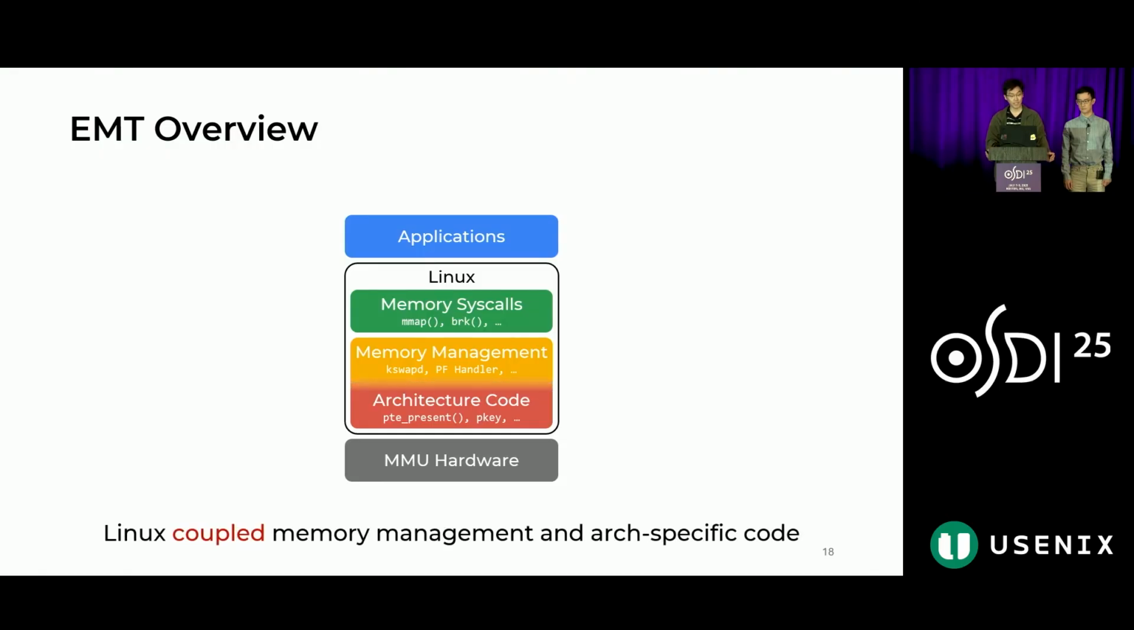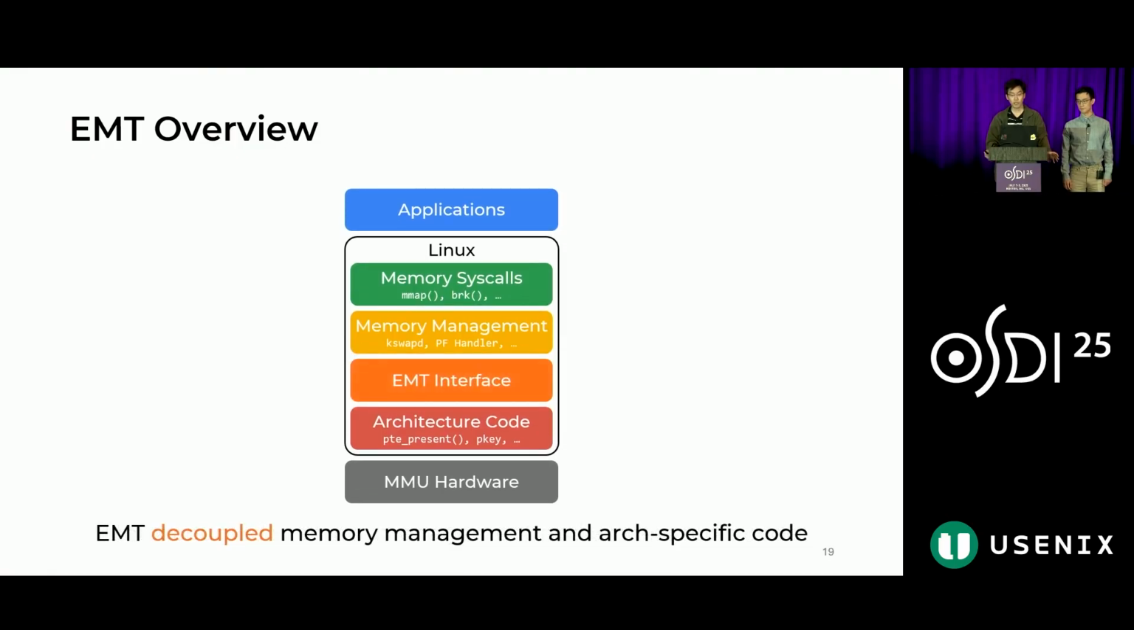However, due to the Linux design, many architectural assumptions are hard-coded in memory management and tightly coupled with architecture-specific code, rendering adopting new designs like ECPT very difficult. To solve this problem, in EMT, we introduce a new abstraction and the corresponding interfaces to decouple these two parts, so that users can easily implement and replace the architecture parts without impacting the upper levels. Now, let's zoom in and see the abstraction we use to achieve this hardware neutrality.